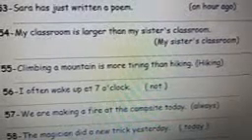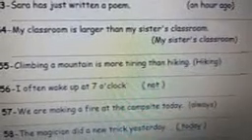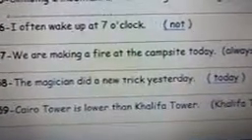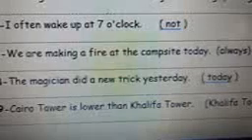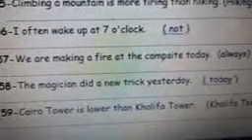56. I often wake up at 7 o'clock. Use not. I don't often wake up at 7 o'clock. 57. We are making a fire at the campsite today. Use always. We always make a fire at the campsite. 58. Use today. The magician did a new trick yesterday. The magician is doing a new trick today.